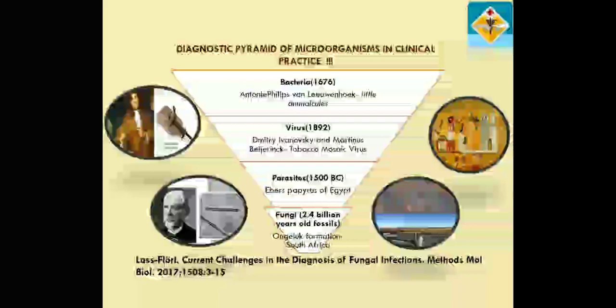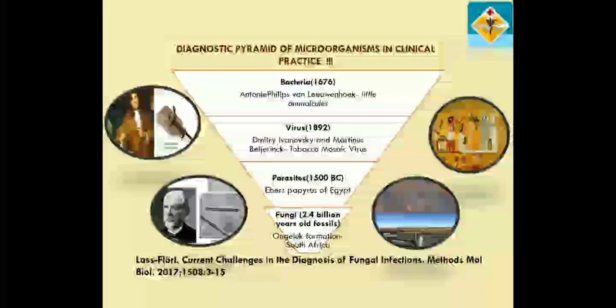So, at this particular juncture, I would like to tell all of you that whenever we encounter an infectious person or a patient with an infectious etiology, we should always have a very broad mind to include bacteria, virus, parasites, and fungi in equal measures. Okay, the priority should be equal. You should not look for a fungal infection after you have ruled out bacterial, viral, and parasitic infections. So, all of them, the fungal infections should be on par with the other microbial infections.